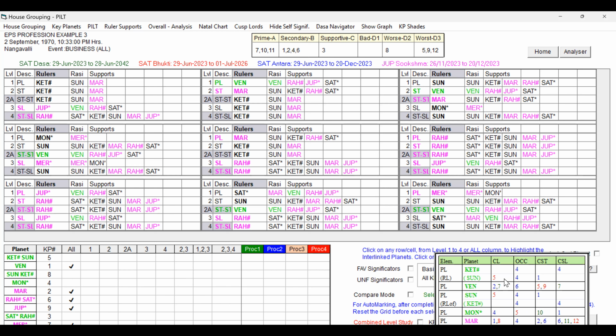The 10th sublord itself has got Venus, and the Dasa Lord Jupiter's Rasi Lord is Venus and it is also conjoined with Venus. Because of that, this is supported. The Sublord is Mercury, a good planet, the Karaka planet for business. That itself is the destiny planet. So Jupiter is supported, but all these indicate not good for gain from the business.